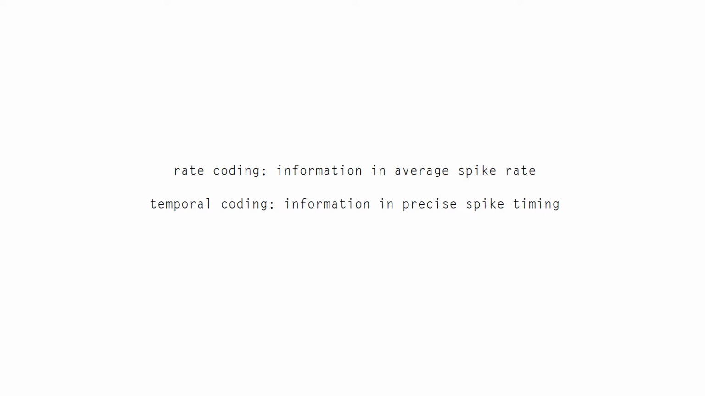For the rate code, we're concerned with measuring a neuron's average spike rate, which implies that we integrate the total number of spikes inside some time window. The concept of temporal coding implies that the timing patterns of spikes inside this window, such as the presence of bursts, is also relevant for information encoding.